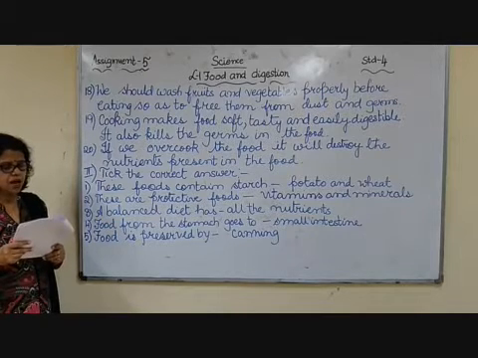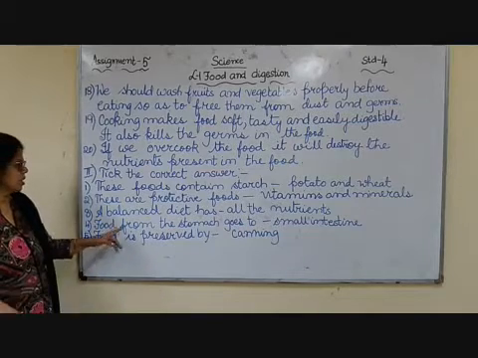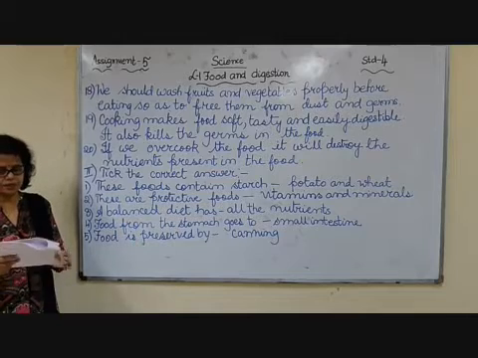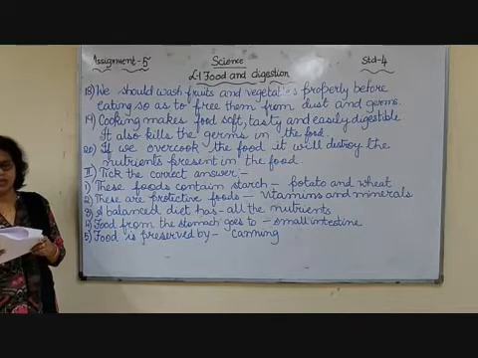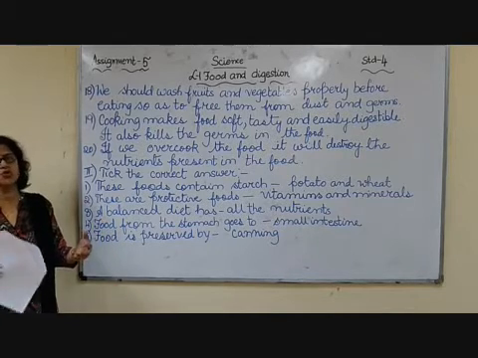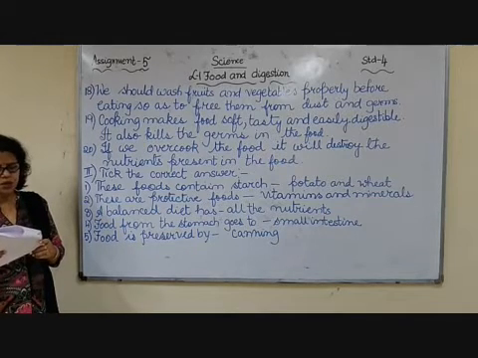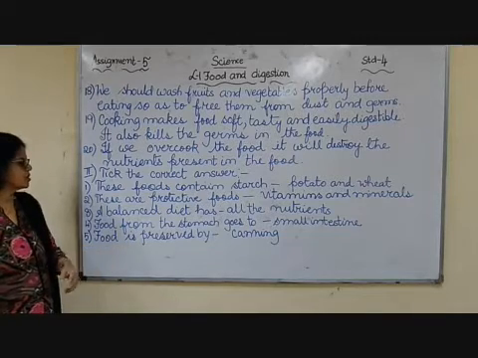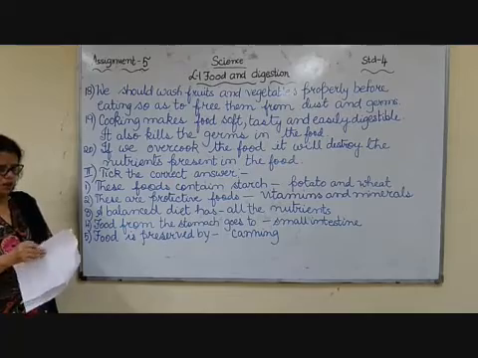Next, a balanced diet has one nutrient, no nutrient, or all the nutrients. A balanced diet has all the nutrients. That's why we eat that. Food from the stomach goes to small intestine, liver or large intestine. As you know, food from the stomach goes to small intestine. And the last one, food is preserved by boiling, canning or frying. This food is preserved by canning. So these are the answers of tick the correct answer.